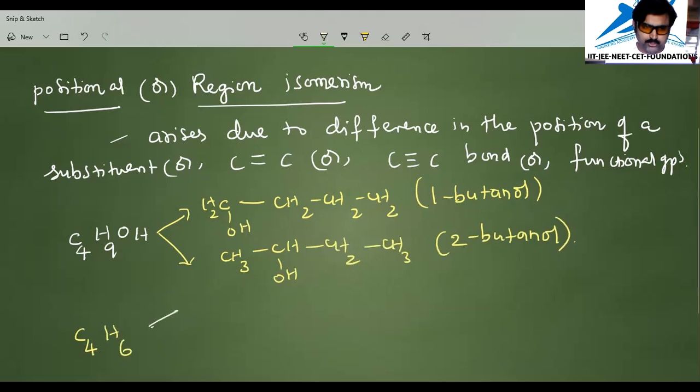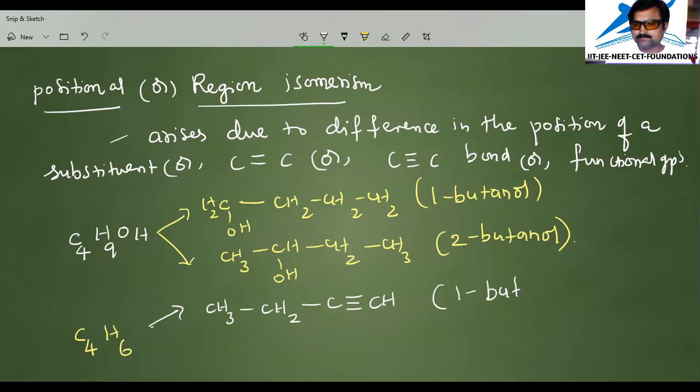Here I am going to write C4H6 as CH3, CH2, C triple bond, CH. That means yne group. This is an alkyne. So on the first carbon, the triple bond is there. I'll call it 1-butyne. Likewise, if I change the location of the triple bond to the middle of the carbon chain like this,